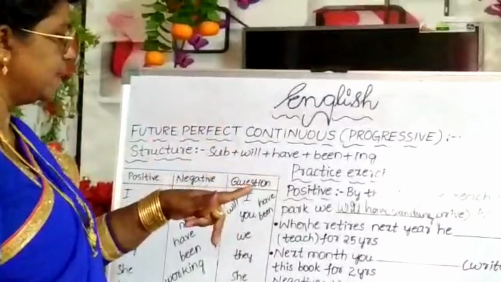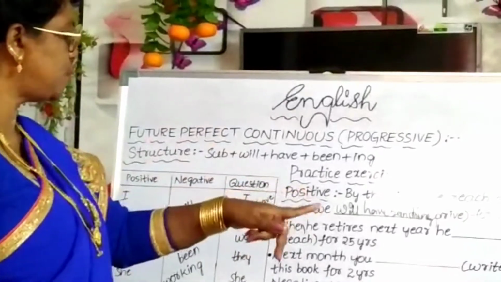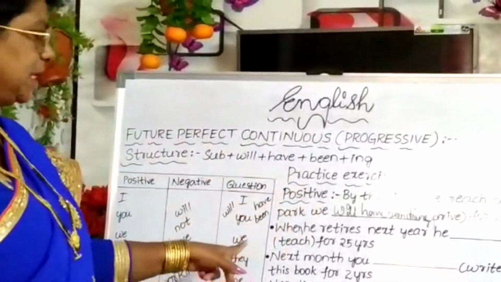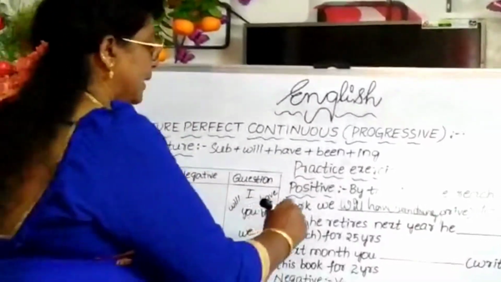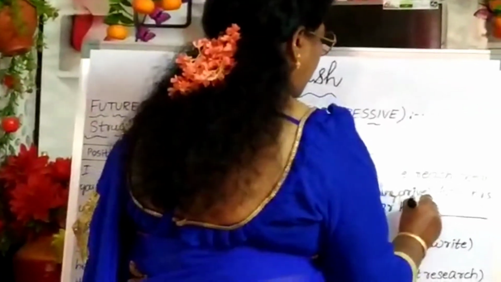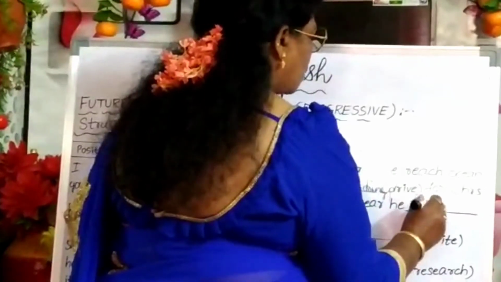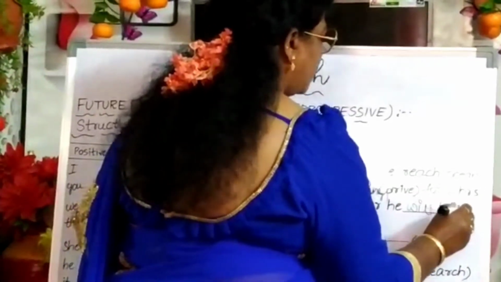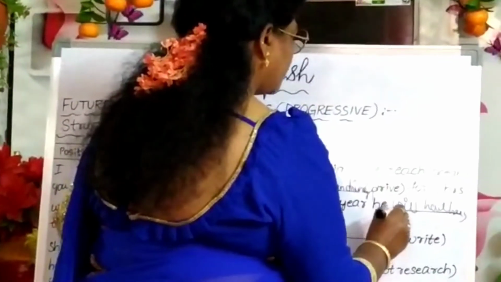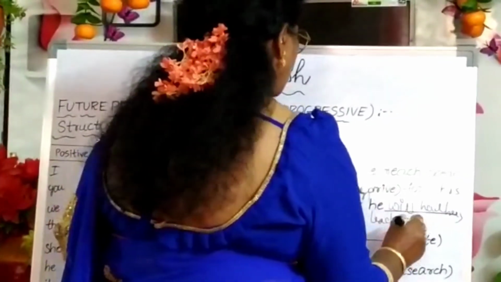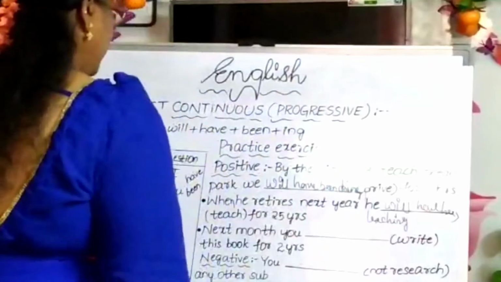When he retires next year, he dash, in bracket teach, teach is the verb, for 25 years. How will it be? When he retires next year, he will have been teaching for 25 years.